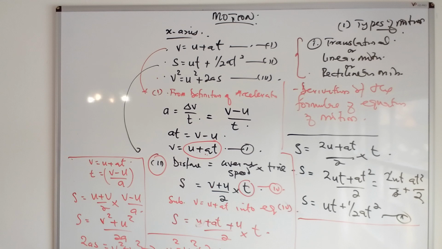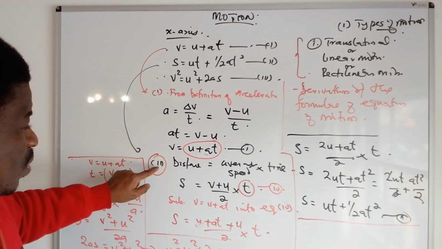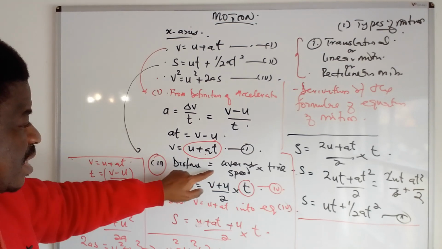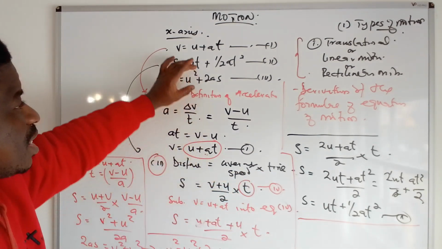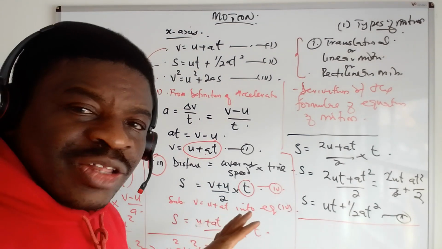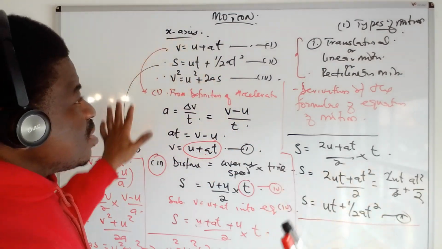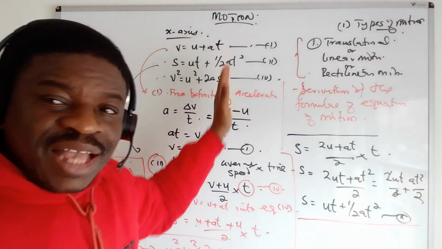So the point I'm trying to say is this, is that from this equation 3, distance is average speed times time. That's where it ties equation 2 and equation 3. So please, these are the two things you need to know, and this is all about the movement along the x-axis.